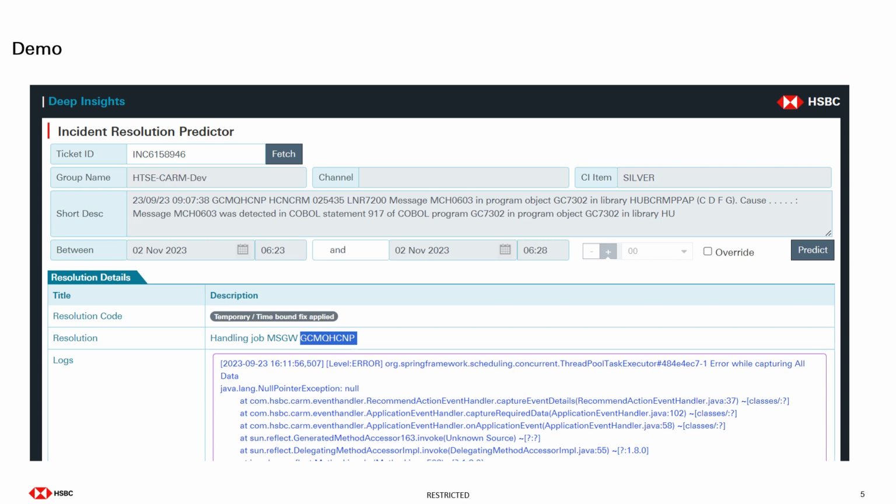Then when the firefighter clicks on predict, we would interact with the machine learning model to provide a predictive resolution, which would be displayed below under the resolution details section. As you can see, the resolution details section has the resolution code, the possible resolution, and the logs. So the logs during that time, and we will also be having the AppD metrics and so on. This is how a draft version of our UI looks.